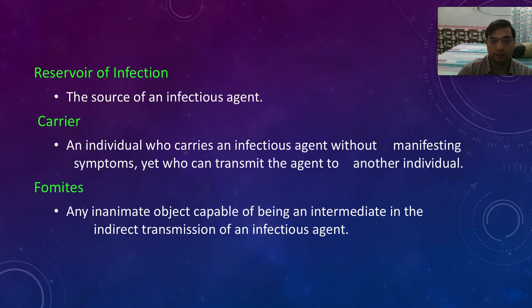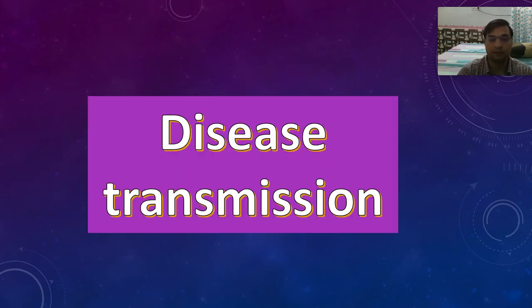Then we have fomites. Fomites are the agents of intermediate transmission, meaning they just carry the infection. They are not affected by the infection, they just carry it. For example, the plague. In plague, a rat carries a flea which contains the bacteria Yersinia pestis. So that rat is called a fomite. It is an indirect transmission of an infectious agent.